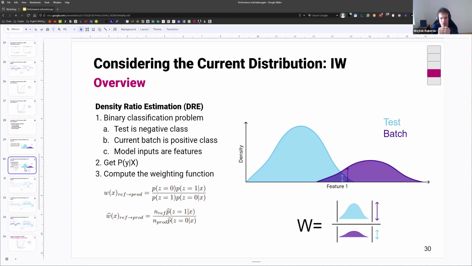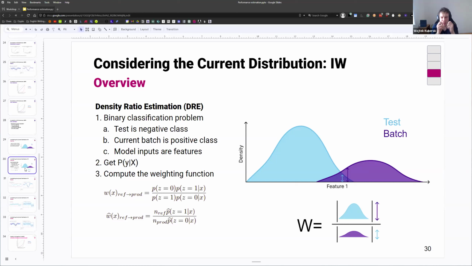Just a small tangent before: we could alternatively just try to estimate the densities for each of the data sets, so the test set and our current batch, and then we could divide one by the other. But that is a bit more unstable, because if we have very little density from one of the data sets and we divide by it, then we're going to multiply the errors and we're going to get very unstable predictions that don't really work well in practice.